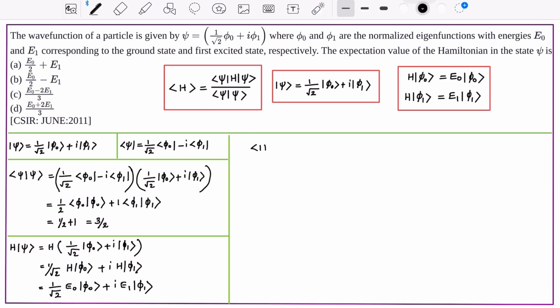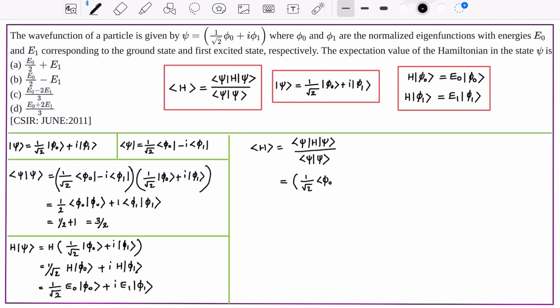Now let us find out the expectation value of the Hamiltonian. That is, the inner product of psi with the Hamiltonian operating on psi, divided by the inner product of psi with itself. That is the expectation value of the Hamiltonian.